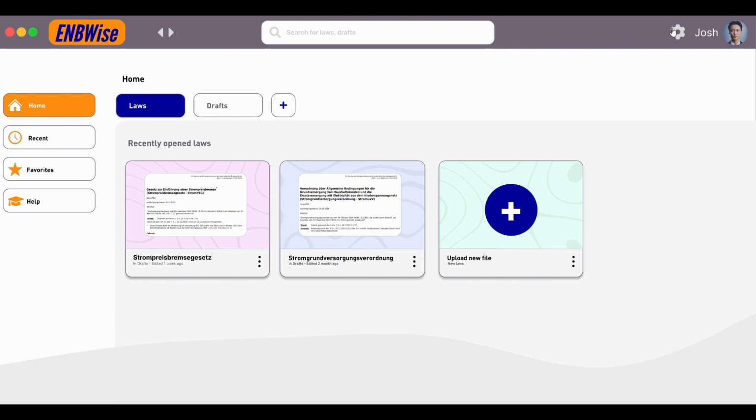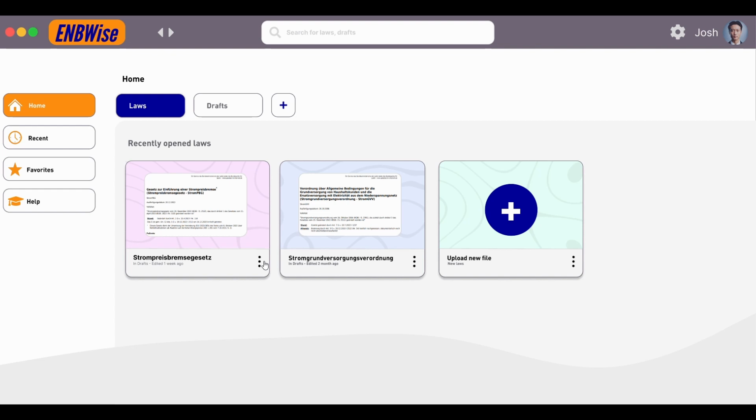On the upper right, you can see the quick settings icon and the profile icon with information about the user and further settings. In the center of the page, you can upload a law by simply clicking on the plus symbol. As you can already see, two laws have been uploaded already, the Strompreisbremsegesetz and the Stromgrundversorgungsverordnung.